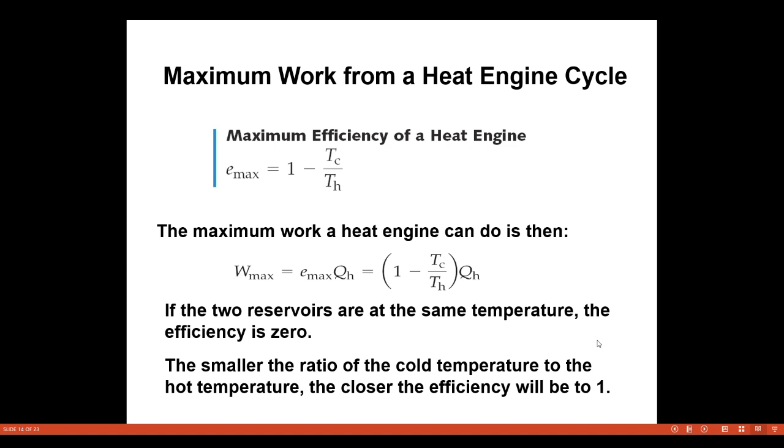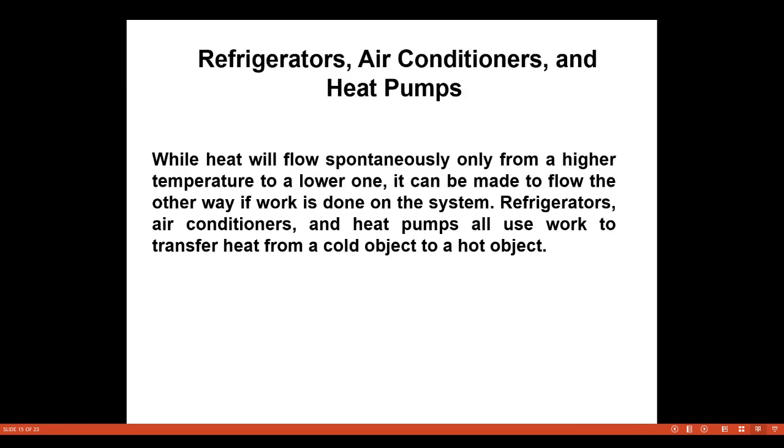So maximum work from a heat engine cycle. The maximum efficiency of a heat engine is E maximum equal to 1 minus Tc divided by Th. The maximum work a heat engine can do is then W maximum equal to E maximum into QH, which is equal to 1 minus Tc divided by Th into QH. If the two reservoirs are at the same temperature, the efficiency is 0. The smaller the ratio of the cold temperature to the hot temperature, the closer the efficiency will be to 1.